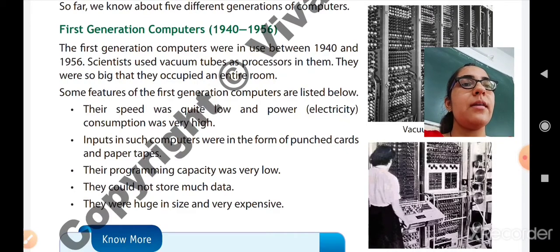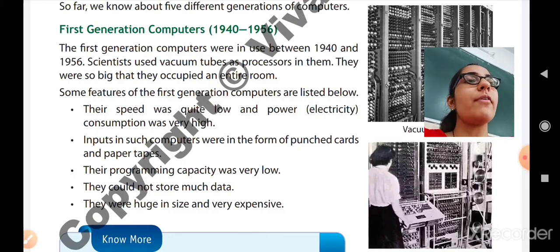Second, inputs in such computers were in the form of punched cards and paper tapes. In the form of punch cards and paper tapes, the inputs are given to the computers. Third, their programming capacity was very low. It means that they cannot perform many programs together. What is a program? A program is a set of instructions which is used to implement step by step. As a computer is very big in size and performs calculations very slowly, the programming capacity was very low.